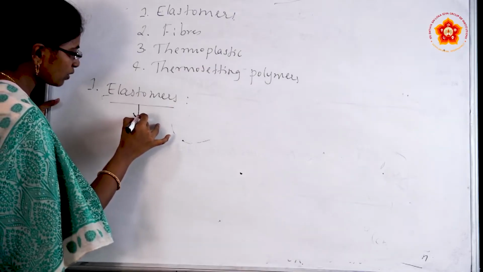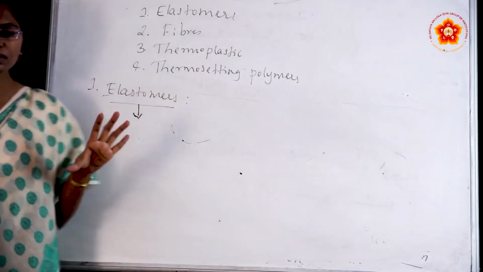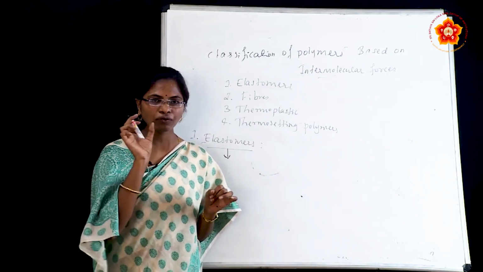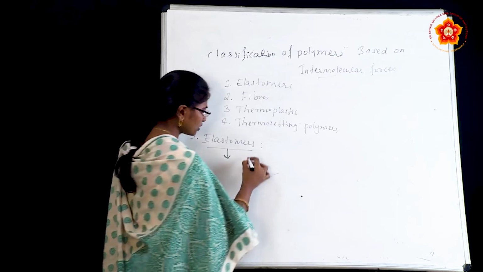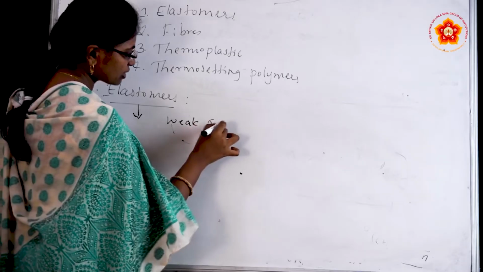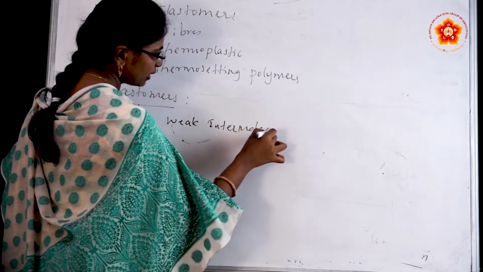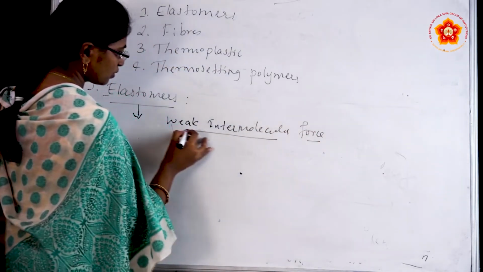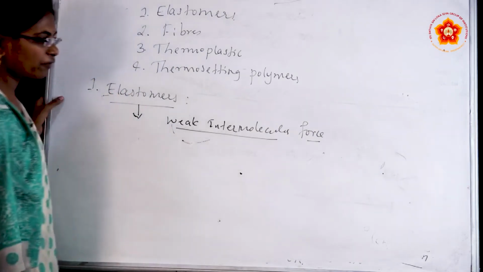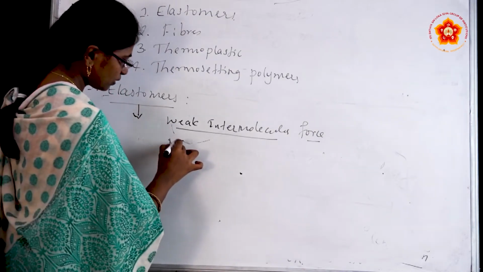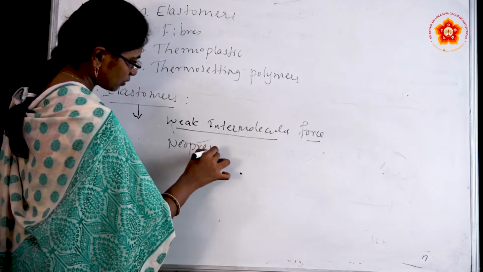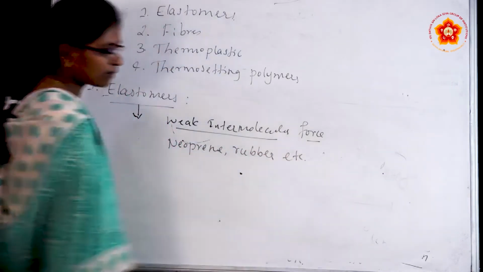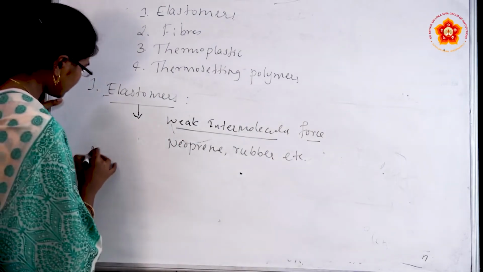Elastomers are formed by monomers having the weakest force between them. Weak intermolecular force is present in the molecule. For example, you can give neoprene, rubber, etc.